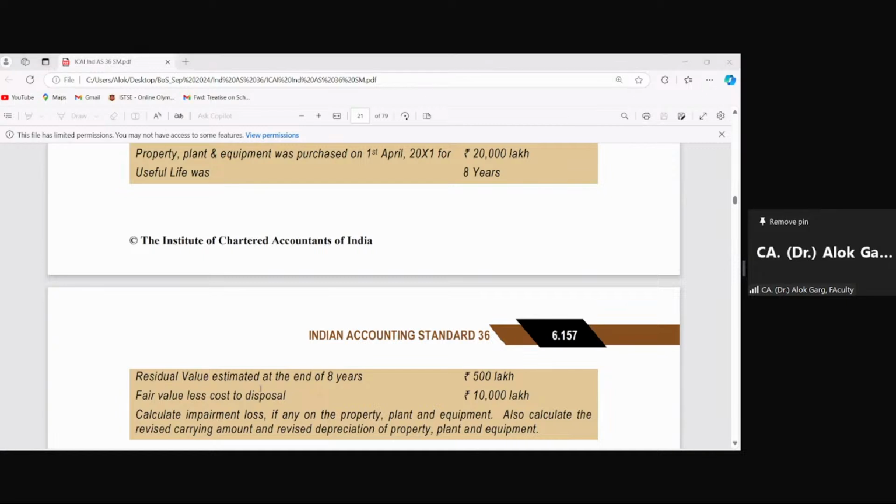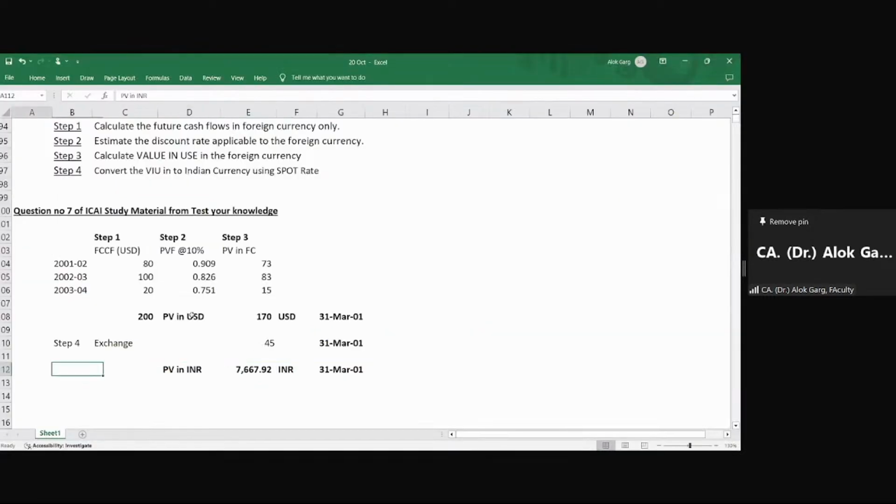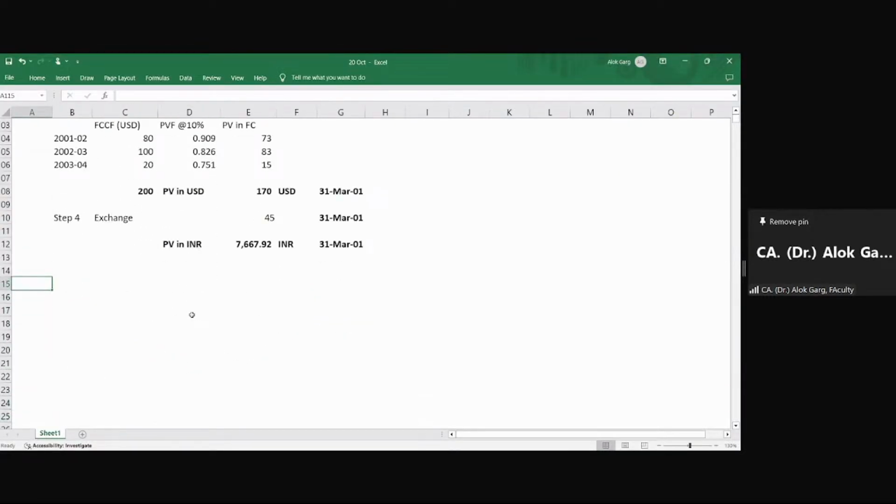So many things have been asked in this question. Would you like me to solve this question on Excel? Shall I solve this question on Excel? Okay, let me solve this question on Excel. Illustration number 3. I hope the Excel is visible. Illustration 3 of ICAI study material.